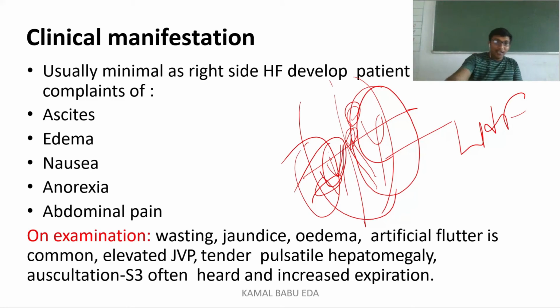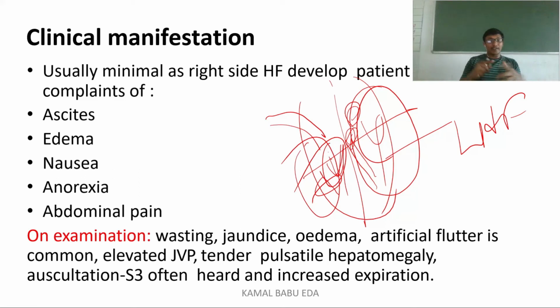Since the right side of the heart receives the blood from all over the body, if the amount of fluid coming from all over the body is not recycled, pooling of blood will occur. Firstly, it will affect all the extracellular fluid. So you will feel ascites, meaning abnormal accumulation of fluid in the peritoneal cavity, and you can also feel edema. This is mainly due to the failure of excretion of extracellular fluid to the outside.